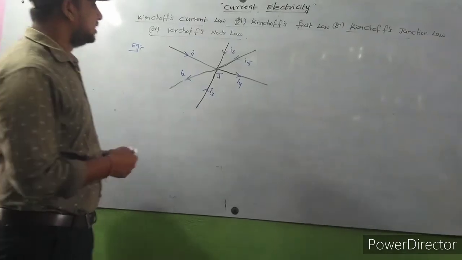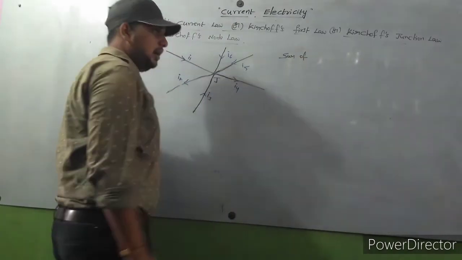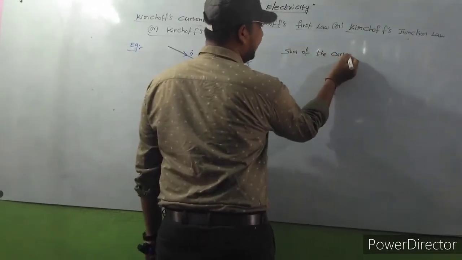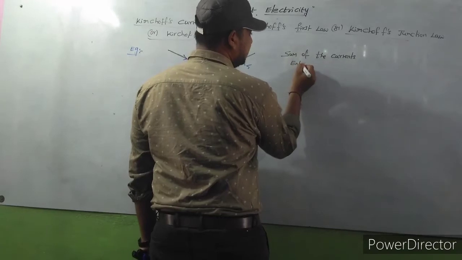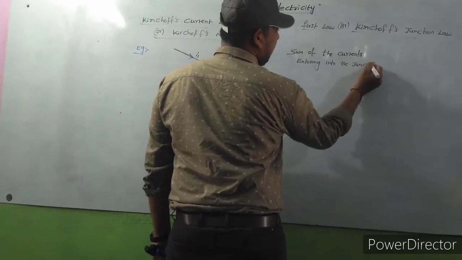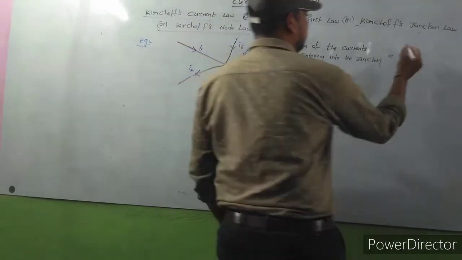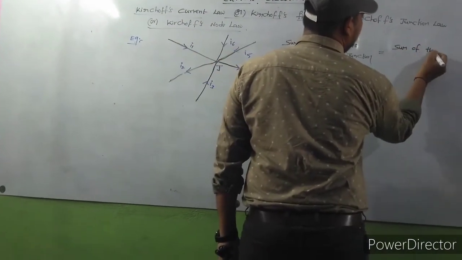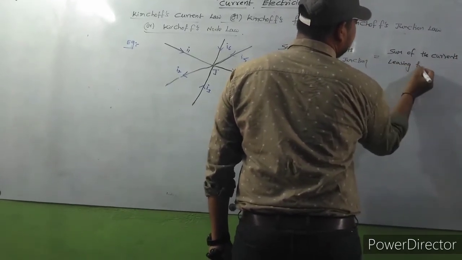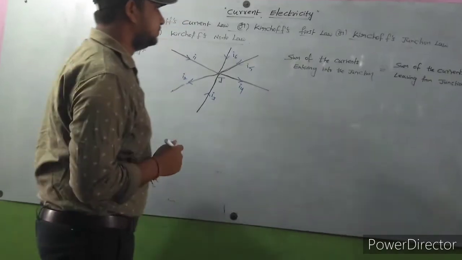What are the currents entering into the junction here? According to Kirchhoff's first law, or node law or junction law, the sum of the currents entering into the junction is equal to the sum of the currents leaving from the junction.